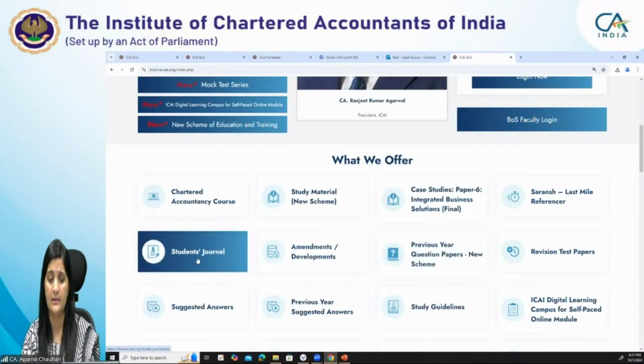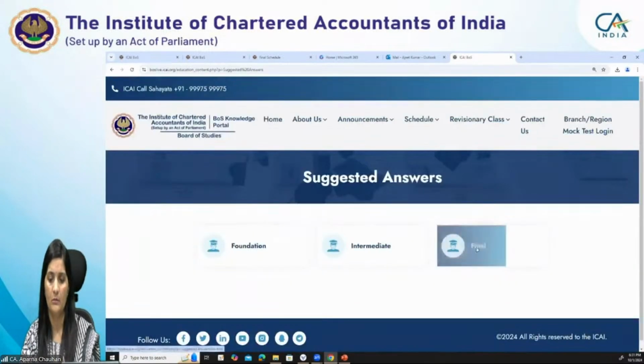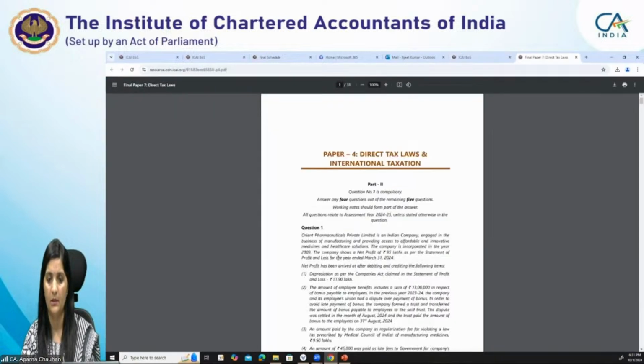Suggested answers are also there. You can go through the suggested answers to understand what type of questions are asked in the paper and how to present your answers. For that purpose you can refer to the suggested answers. Presently, suggested answers are available only for one attempt, the May 24 attempt, since the November 24 attempt is yet to happen.